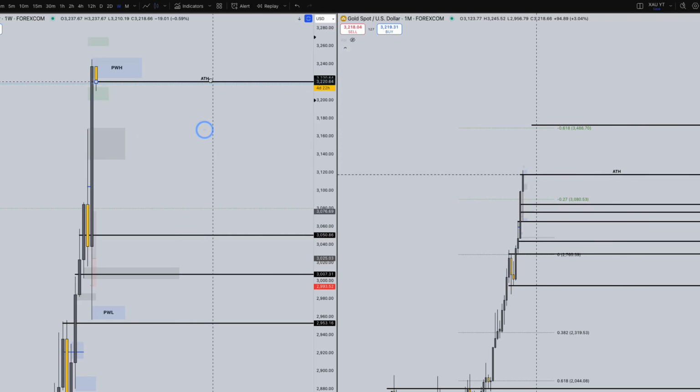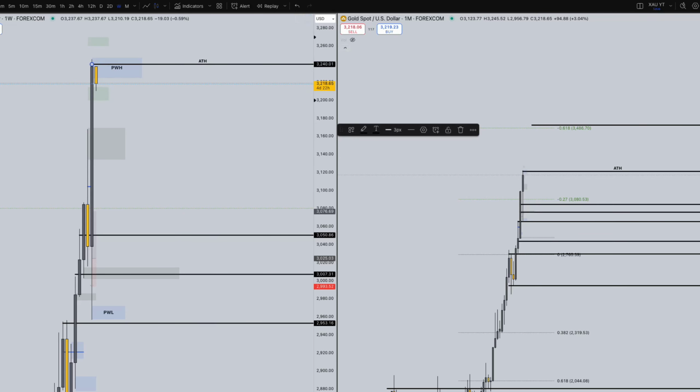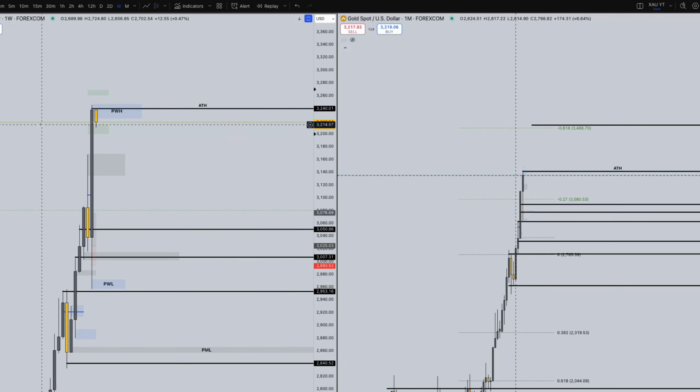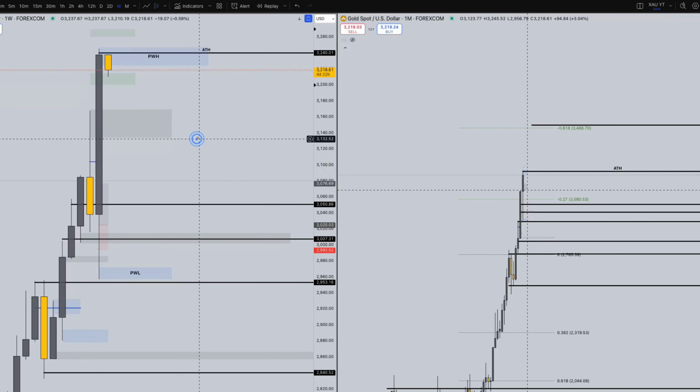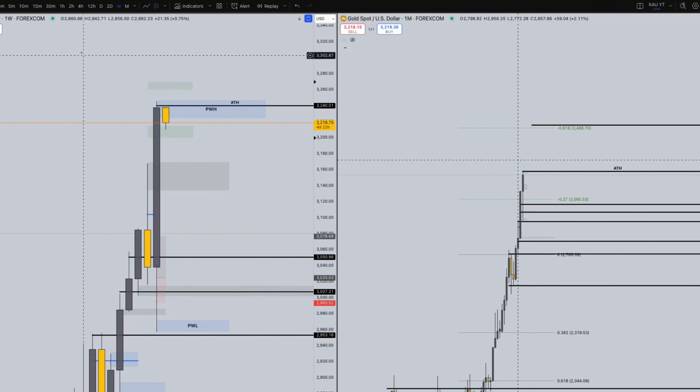We can see that the market already is open and moving. We opened about an hour and 23 minutes ago. So normally I would have this uploaded before the market opens, but here we are. A little late, but still able to get an overall idea of what's going to happen for the week ahead.